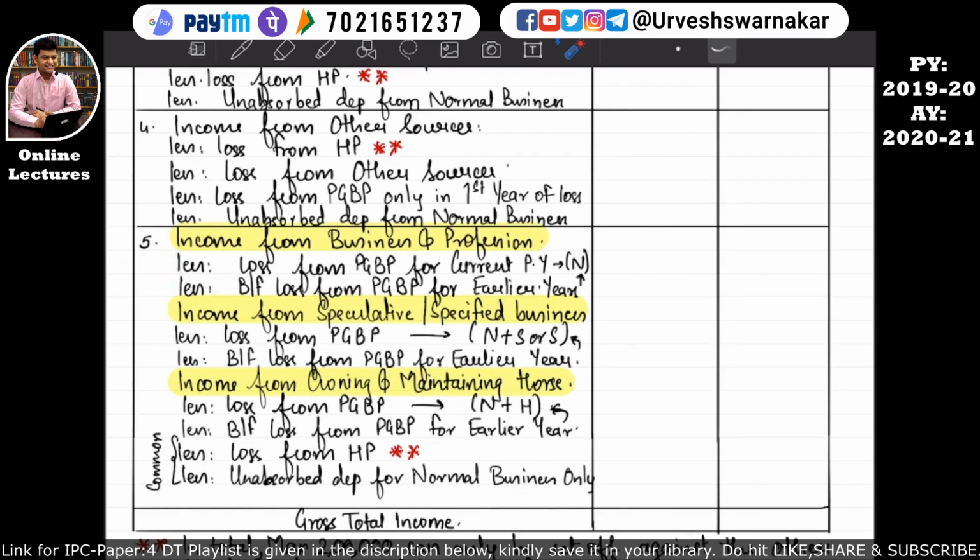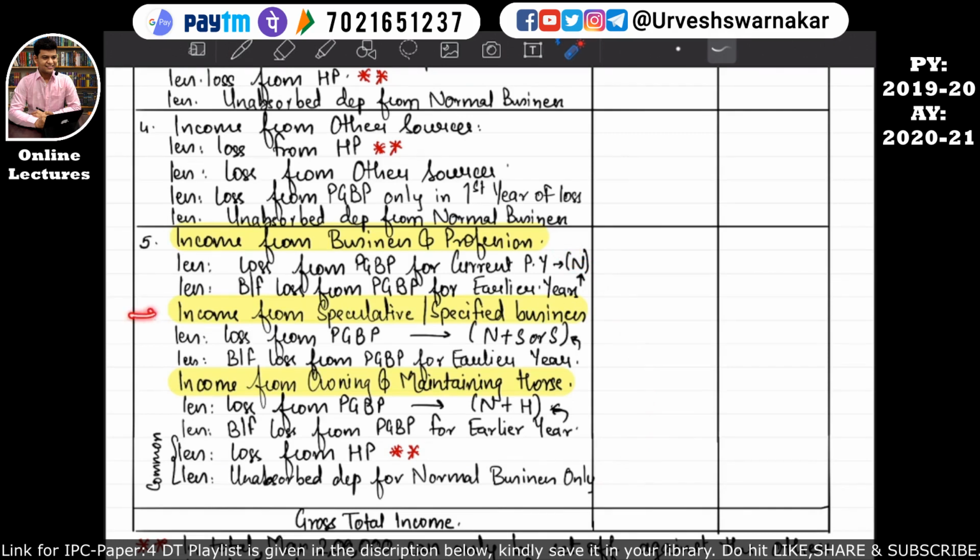So basically if an assessee is having an income from business and profession, that is normal business, then which all losses can be set off? The losses from the PGPP, that is normal business, for the current previous year. So you can see I have put an N in bracket. Then less brought forward losses from PGPP for earlier years. So basically, losses that can be set off against income from normal business and profession are losses from PGPP for the current previous year, and brought forward losses from PGPP for earlier previous years, that is of the normal business. I hope that is clear. And as well, losses that can be set off against income from normal business and profession are losses from house property and unabsorbed depreciation from normal business only. I hope this is quite clear.